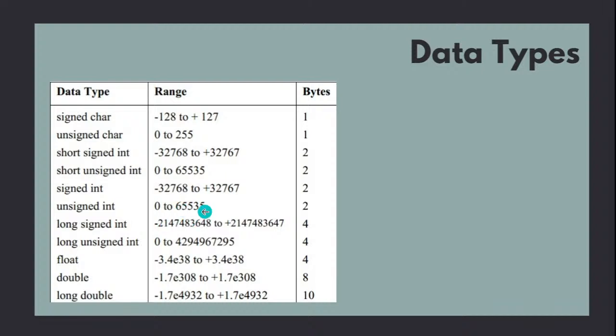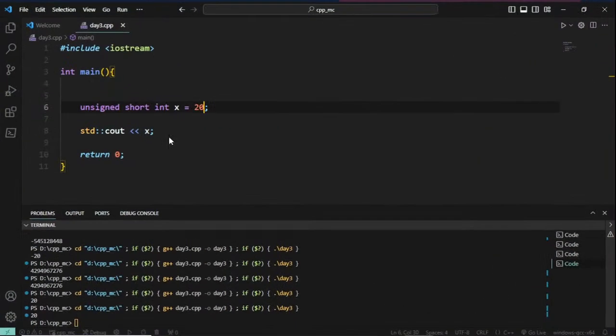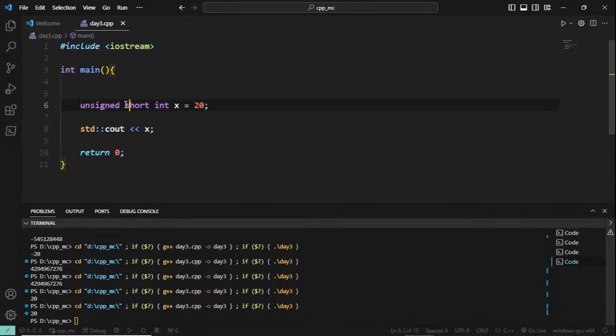See the comparison. See here, this is 65,000. What is this? It goes from -2147483648, long numbers, to positive 2147483647. So you can store lengthy numbers or long numbers with the help of, for example, let us go for unsigned long integer. Let me try to store this number.